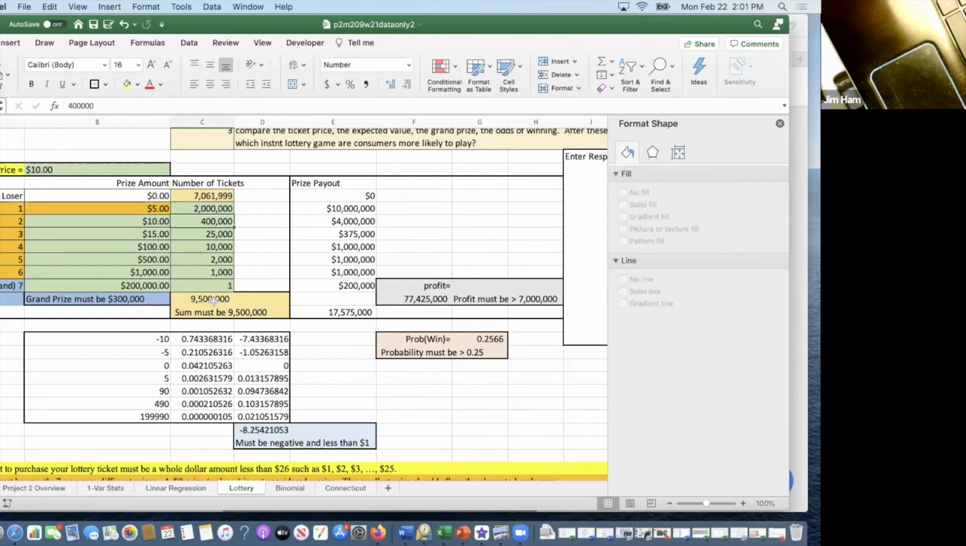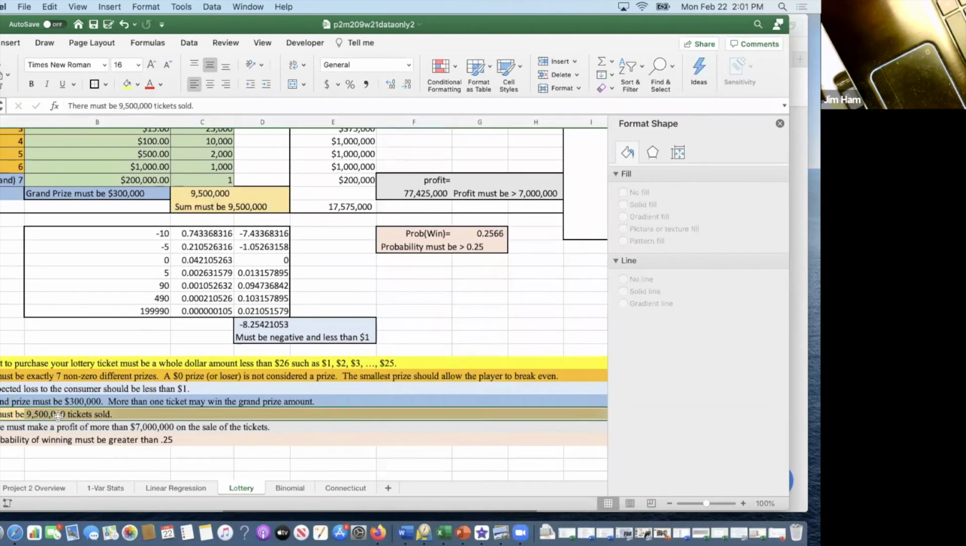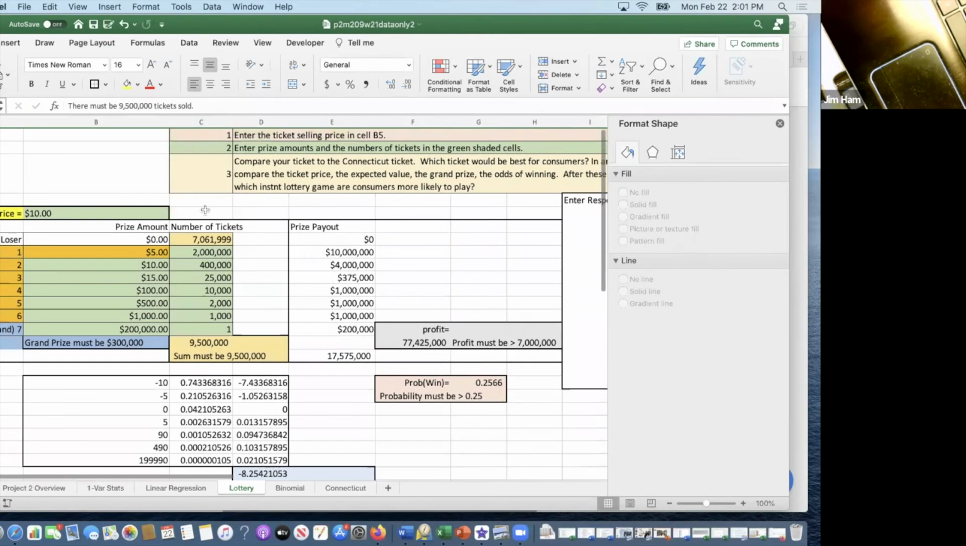And that's one of the requirements down here. There must be 9.5 million tickets sold. So these formulas are set up so that the sum of all these tickets will add up to 9.5 million every single time. So you don't have to increase this one by 1 million and then decrease this one by 1 million. You can just change one number and everything automatically updates.